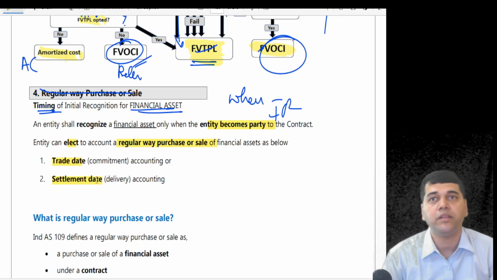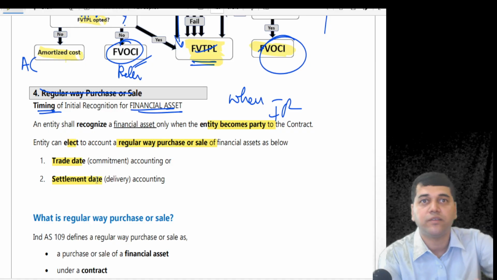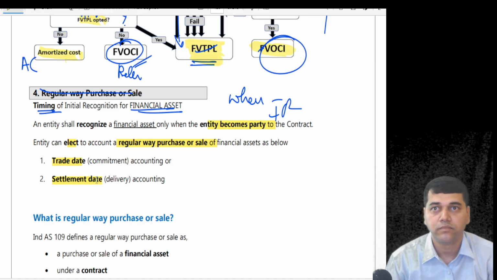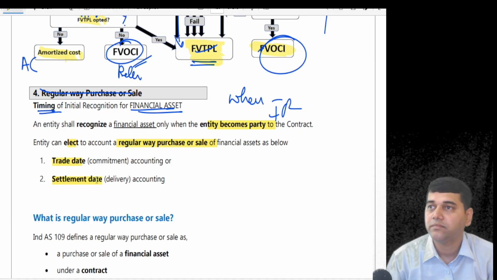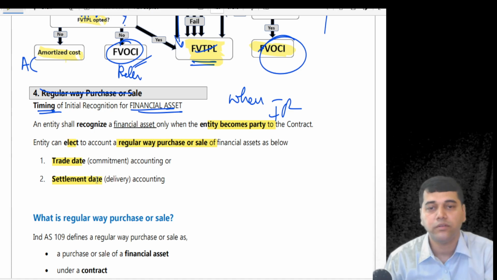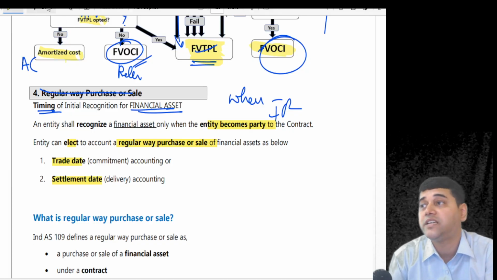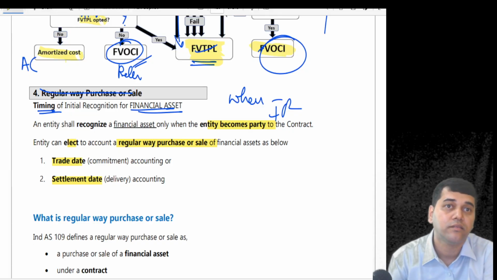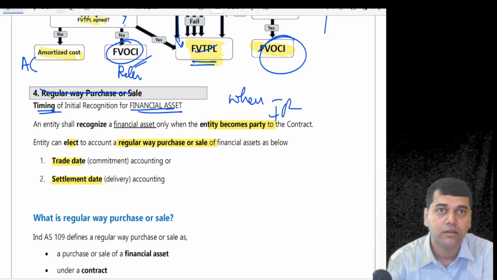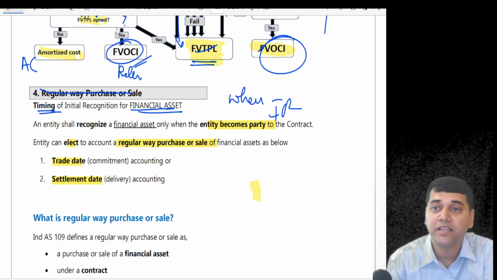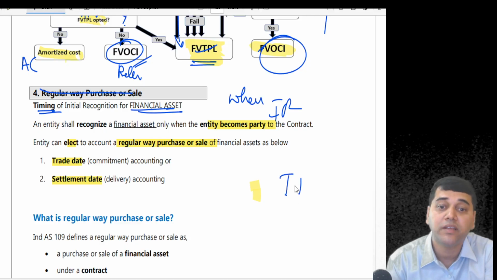Suppose, for example, you have purchased shares today from the stock market. Now, when do you have to pay? Today you have purchased shares from the stock market. When will your demat account get credited? By convention, it is called T plus 2.